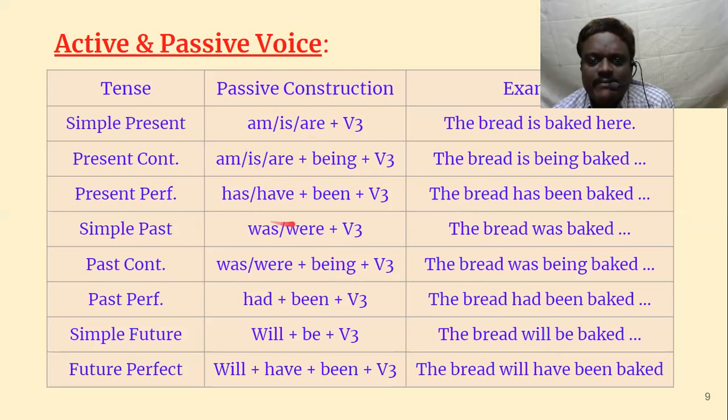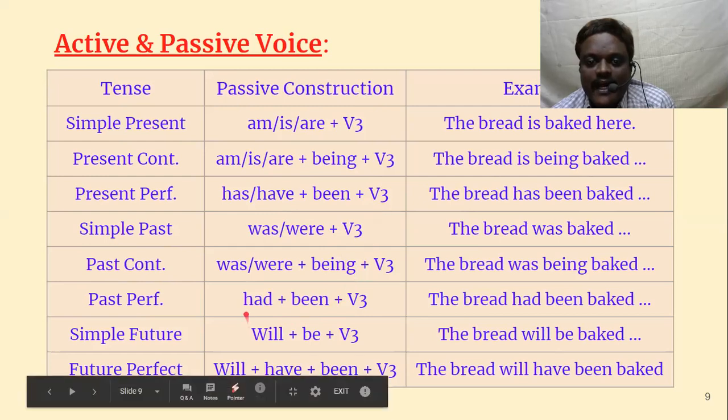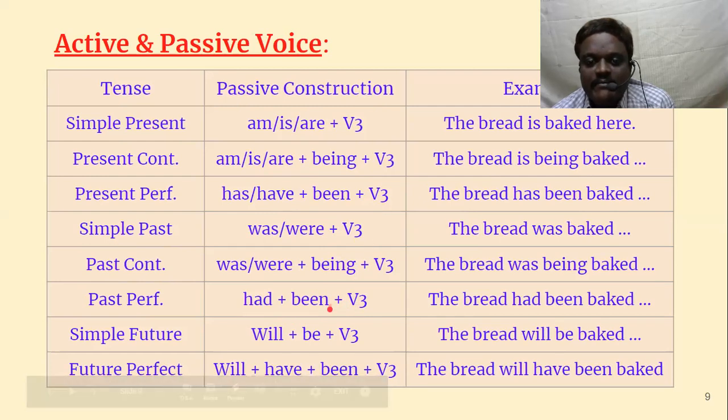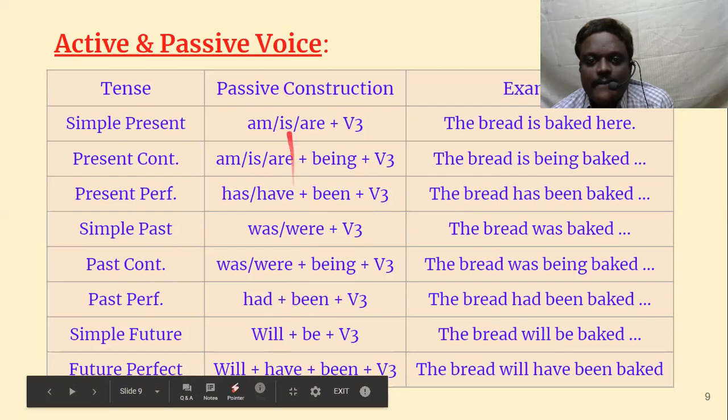B plus V3. B plus being plus V3. Have plus been plus V3. Same, even in future tense, will is added. Will plus be plus V3.